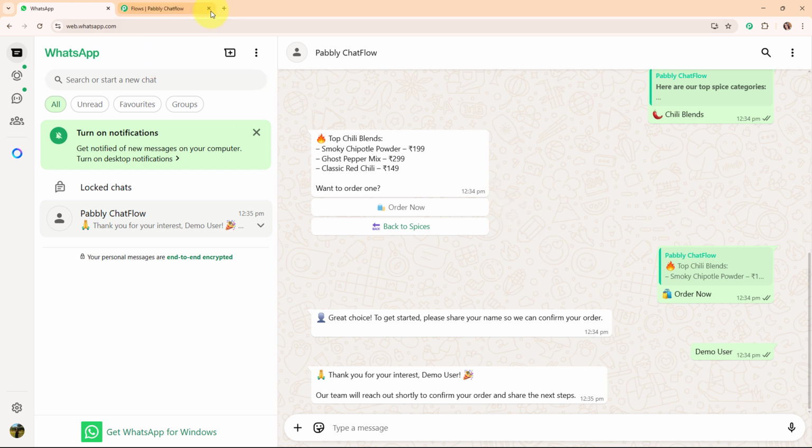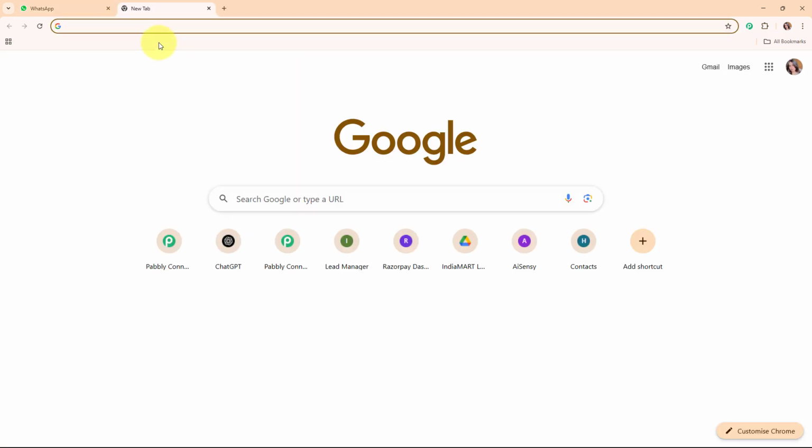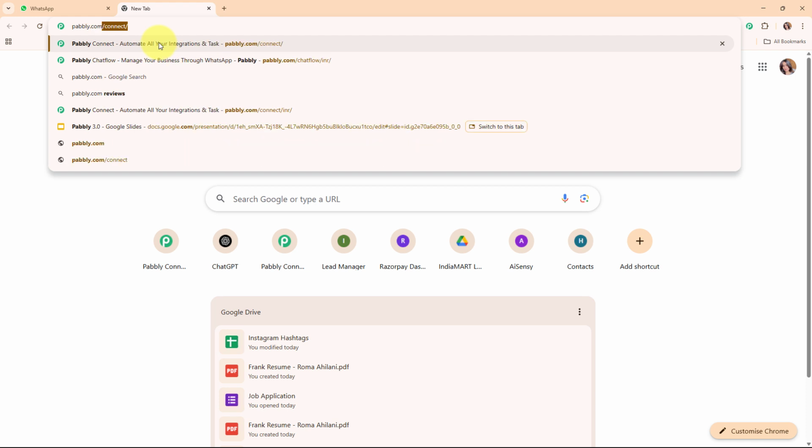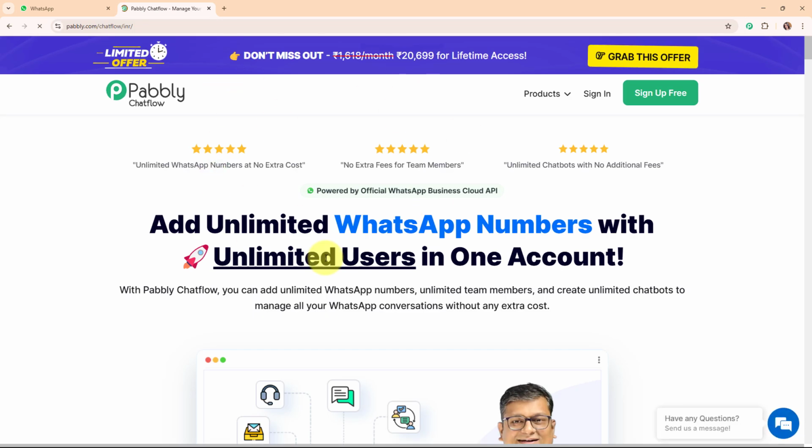Now in this video we are going to learn step by step how you can set up this entire chatbot for your own business using an all-in-one WhatsApp communication platform, that is Pabbly Chat Flow. To access Pabbly Chat Flow, you have to search for pabbly.com/chatflow in your browser. And then it will direct you to the Pabbly Chat Flow home page. Here on my screen you can see Pabbly Chat Flow's home page.